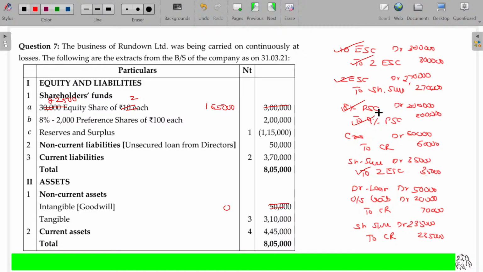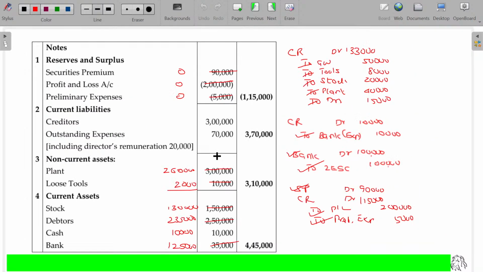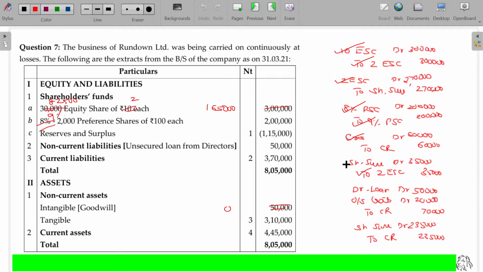8% preference shares converted into 9%. There is no change in the value, only the rate is changing. Creditors, we cancel around 60,000. This becomes 2,40,000. And share surrender 35 cancel.